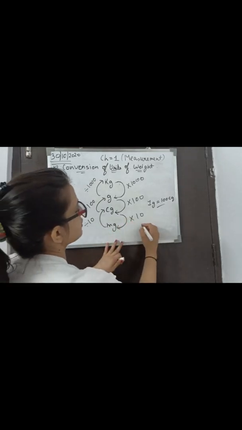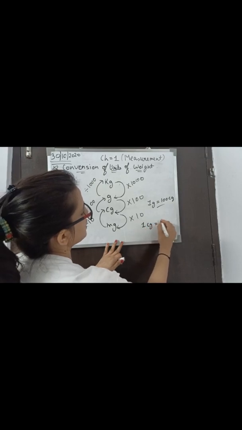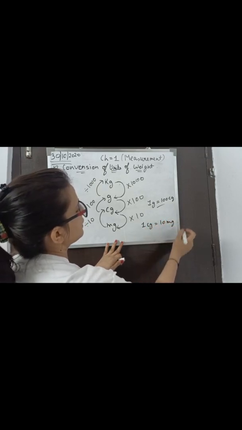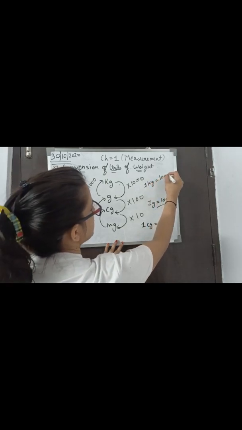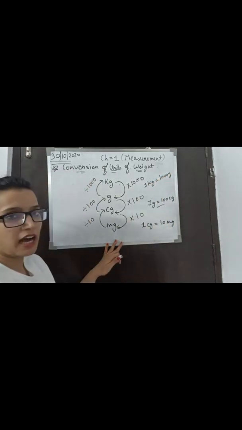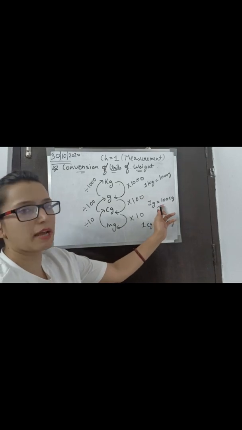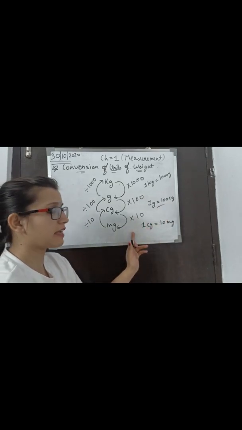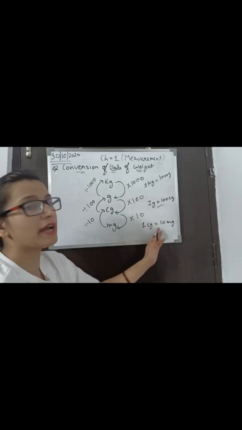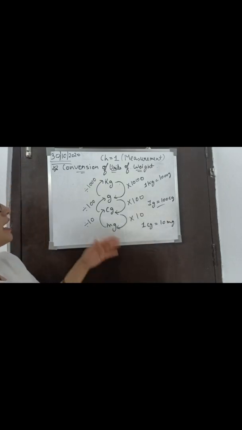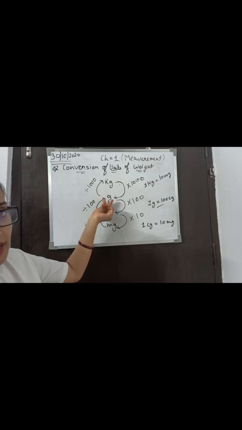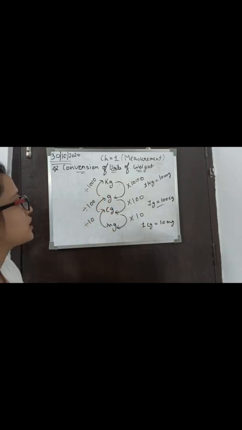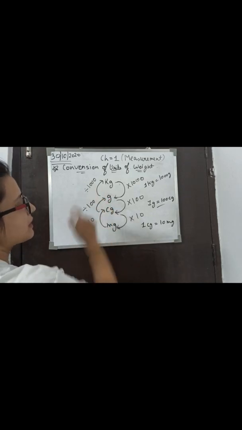Why? Because 1 centigram is equal to 10 milligram, and in that case 1 kilogram is equal to 1000 gram. That's why we have to multiply by 1000. In that case we have to multiply by 100, and in that case we have to multiply by 10. Now if we convert a small unit into a big unit, in that case we have to do what? Divide. So first case, gram and kilogram.